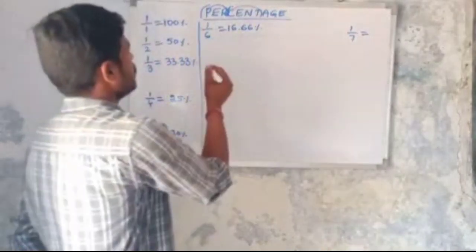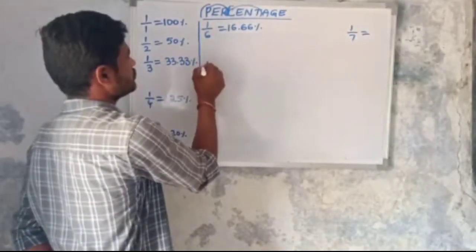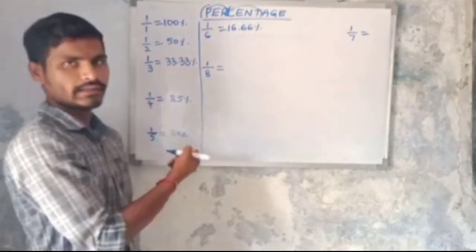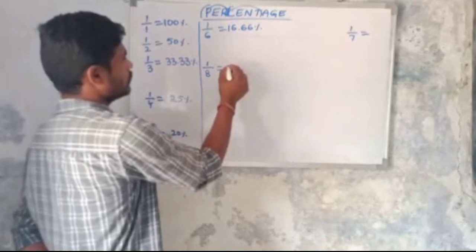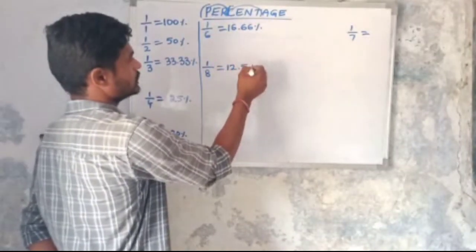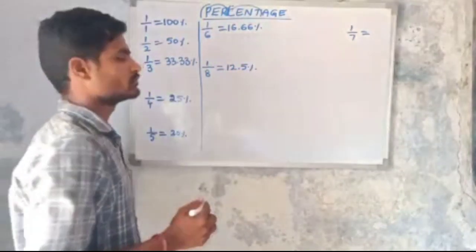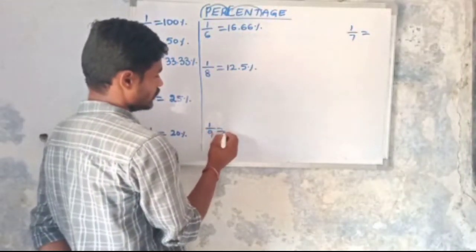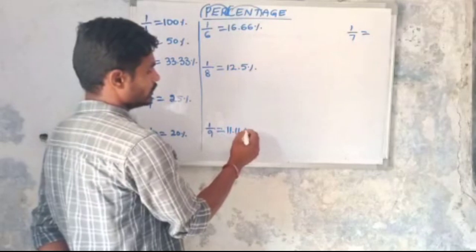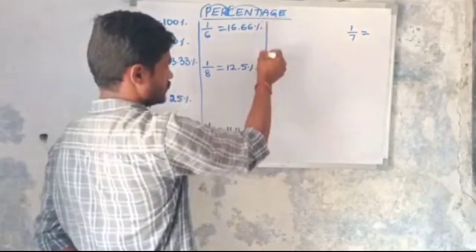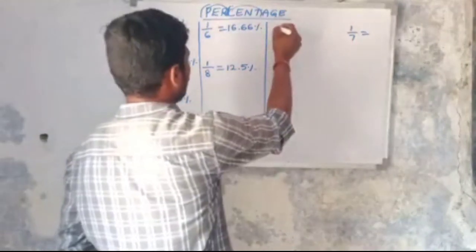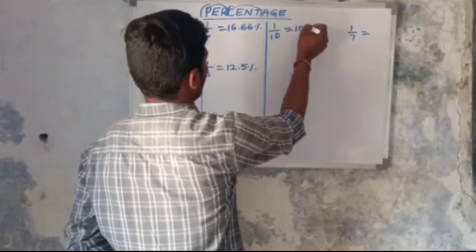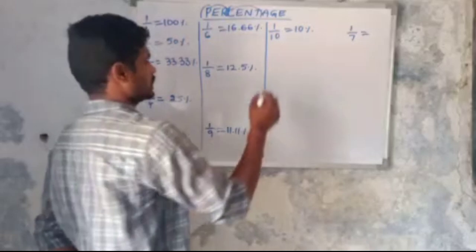Okay. Then 1 by 8. 1 by 8 means 1 by 4 by 2. So 25% by 2 means 12.5%. Okay. Then 1 by 9 means 11.11%. Okay. Then 1 by 10 equals 10%. All of you know this value.